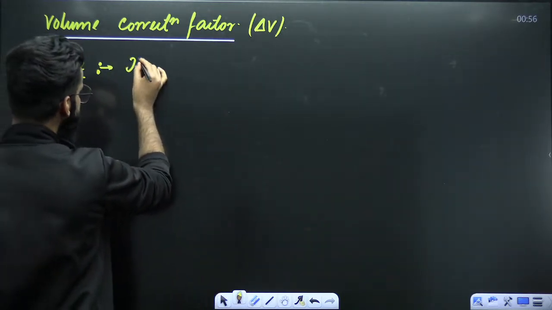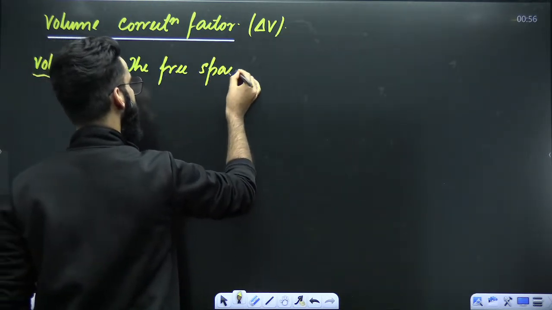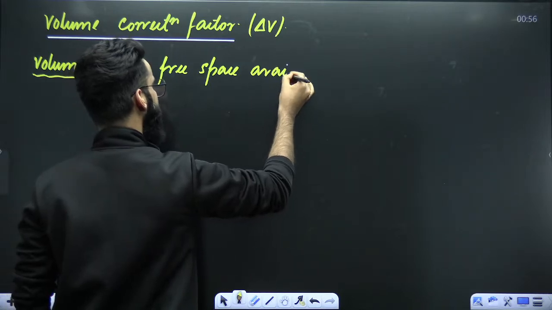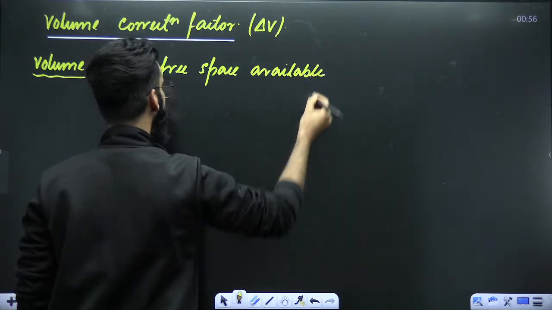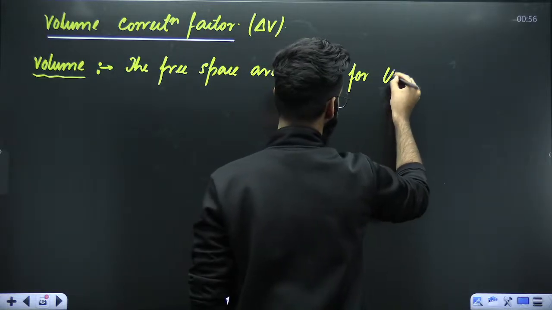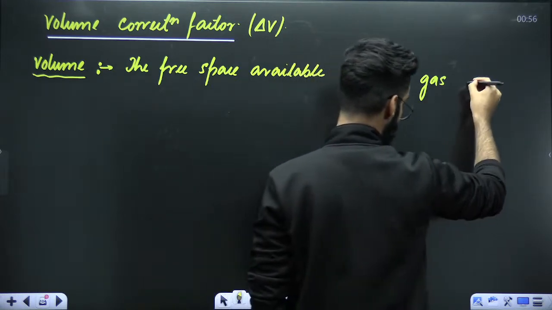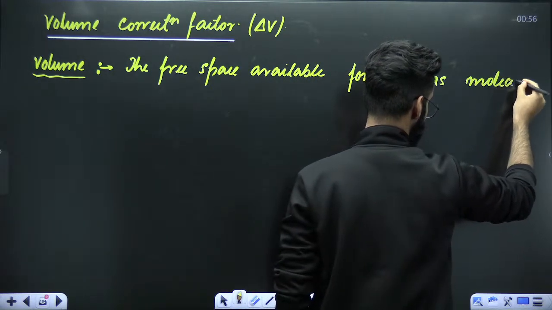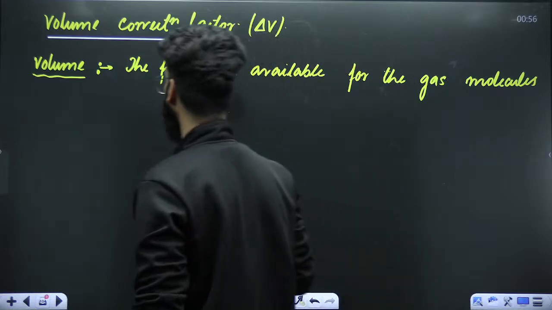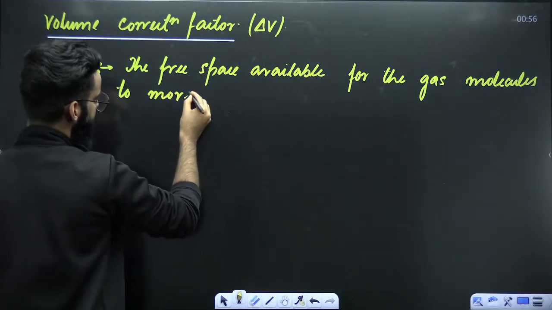Volume is defined as the free space available for the gas molecules to move.